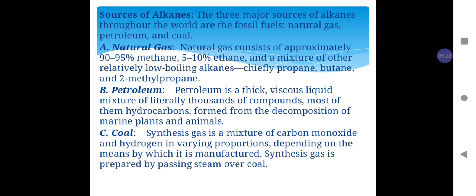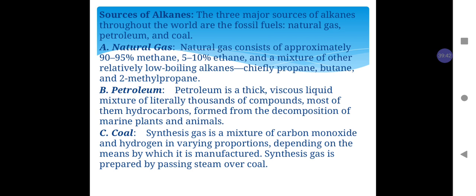How can we say that coal is a source of alkane or raw material for a large number of organic compounds? To understand it, we take the example of synthesis gas.